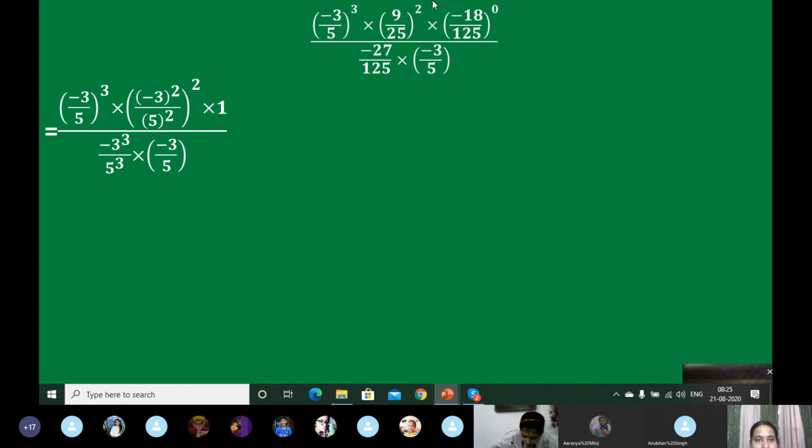In the denominator, 27: if we multiply minus 3 into minus 3 into minus 3, that is 3 times, we will get minus 27. And if we multiply 5 three times, 5 into 5 into 5, we will get 125. So minus 3 to the power 3 is divided by 5 to the power 3, and the rest is copied.